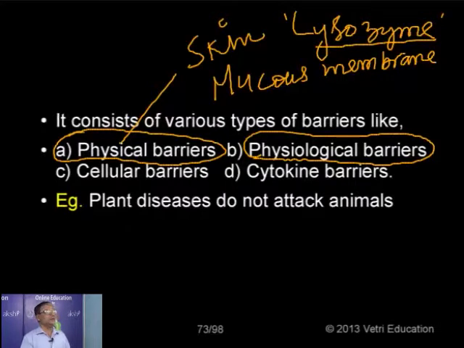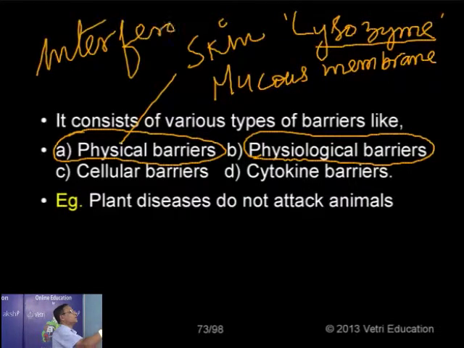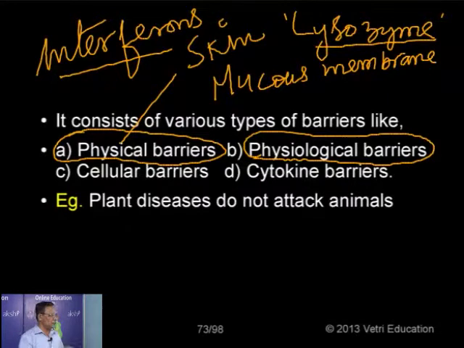Then we have something released as a result of entry of virus, simply called antiviral protein. It is an example of interferons. It is an antiviral protein produced by the cells once they are attacked, particularly the WBCs. They release these materials. So the physiological barriers mainly include the hydrochloric acid, the lysozyme present in the saliva, tears, etc., and interferons. These all come under the physiological barriers, destroying the invaders that enter into the body.